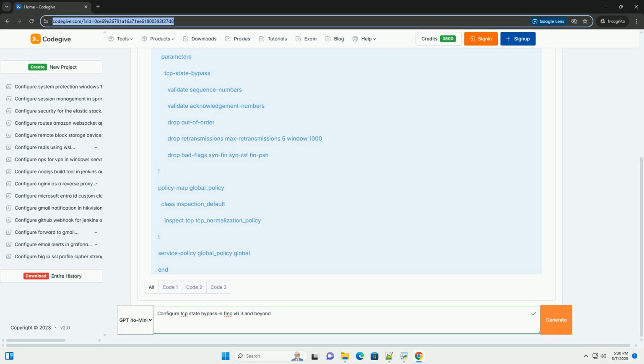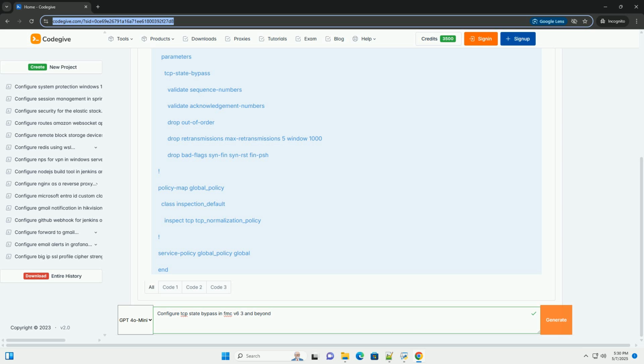Example scenario: protecting a web server. Let's say you want to protect a web server from TCP-based attacks. 1. Identify the traffic: determine the access control rules that allow traffic to the web server, for example destination ports 80 and 443. 2. Create or modify a NAP: create a new NAP specifically for web server protection or modify an existing one.